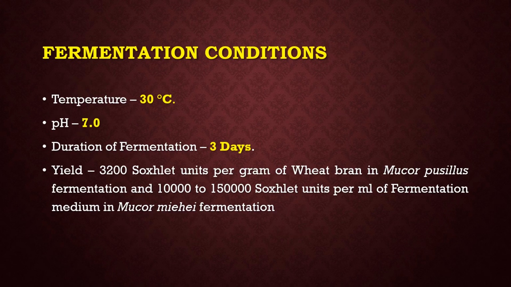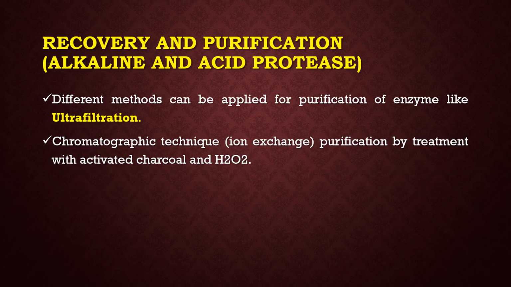Fermentation conditions are temperature 30 degrees Celsius, pH 7, duration of fermentation 3 days. Yield is 3200 oxalate units per gram of wheat bran in Mucor fermentation and 10,000 to 150,000 oxalate units per ml of fermentation medium in Mucor fermentation.